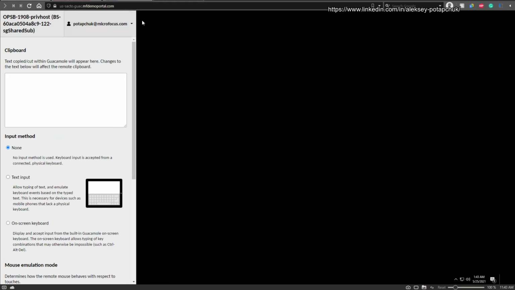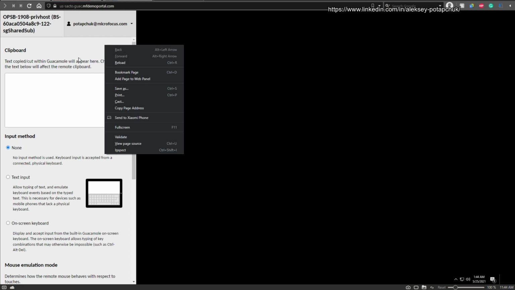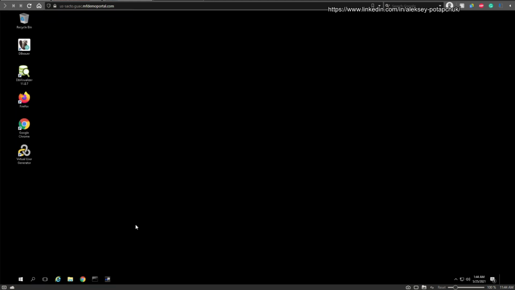Now, you might notice that you are not able to go out of this, but to do so, you'll press Control-Alt-Shift on your keyboard. It will open something on the left side that would be related to your browser, and you can exit the full screen, and this is how you get out. To maximize or close it, you press Control-Alt-Shift once more.